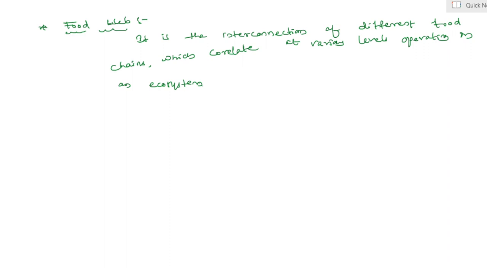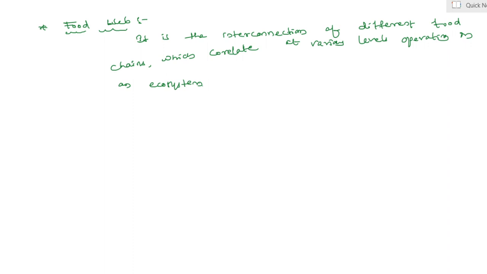First of all, it is the interconnection of different types of food chains which correlate at various levels operating in an ecosystem. Each organism is generally eaten by two or more other kinds of organisms. They in turn are eaten by several other organisms.